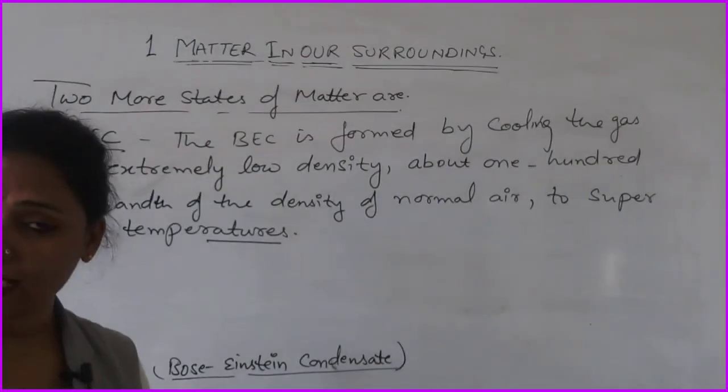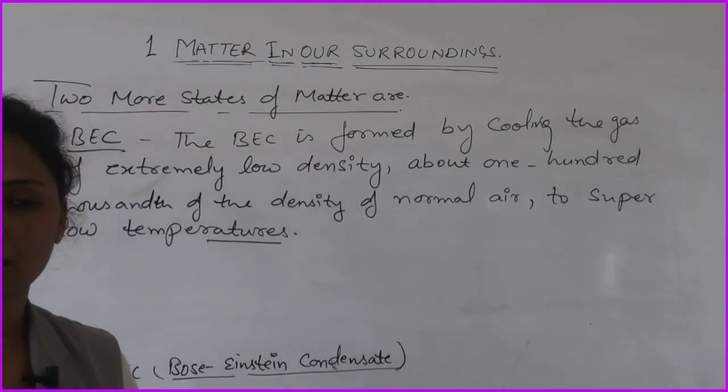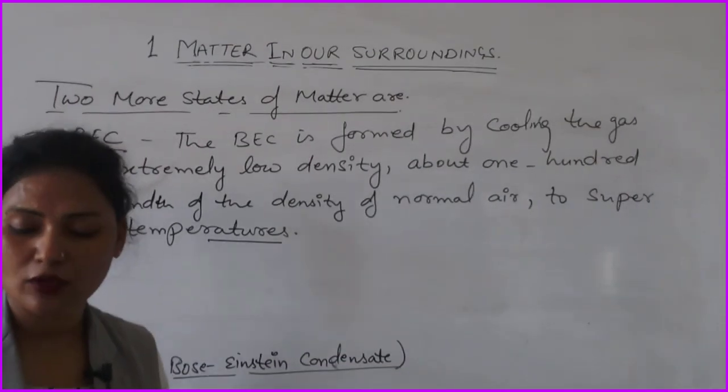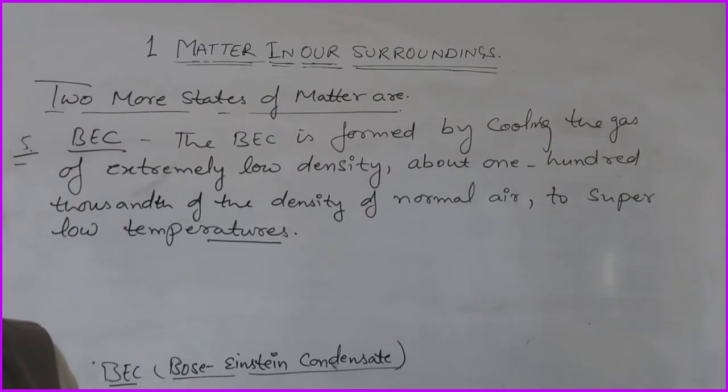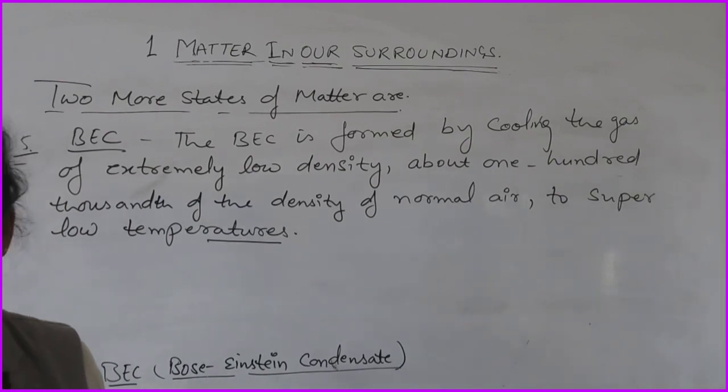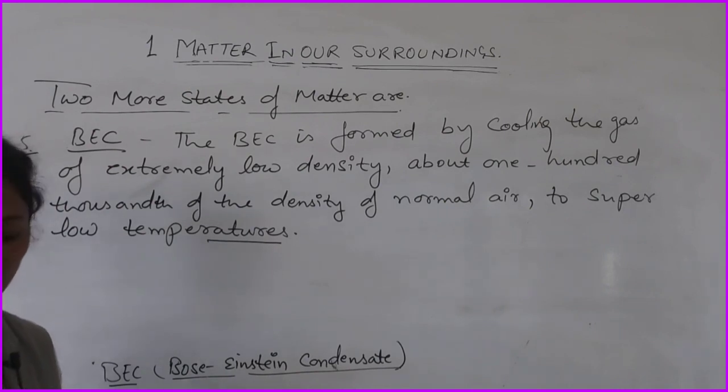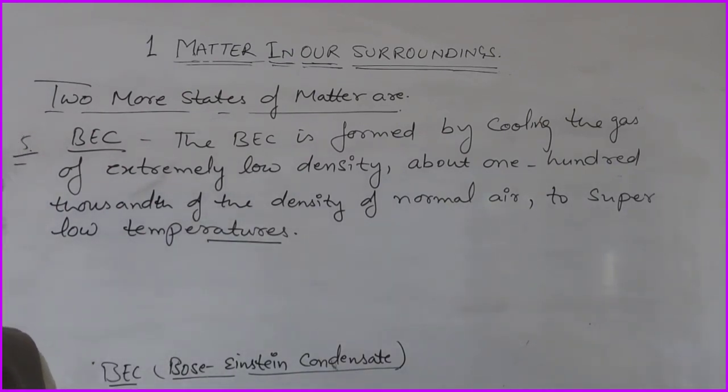And Einstein also helped to calculate this matter. So, Bose-Einstein condensate. In 2001, Eric A. Cornell, Wolfgang Ketterle and Carl E. Wieman of the USA received Nobel Prizes. They got the Nobel Prizes because of this BEC.